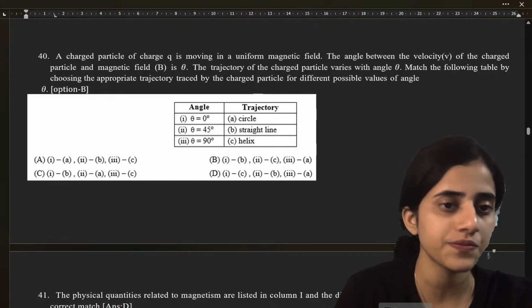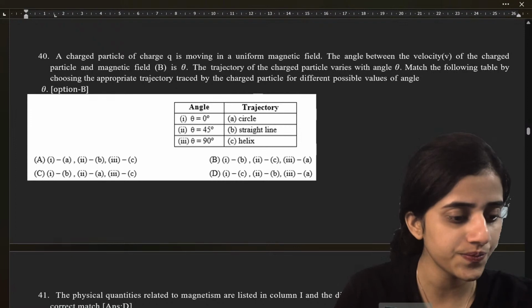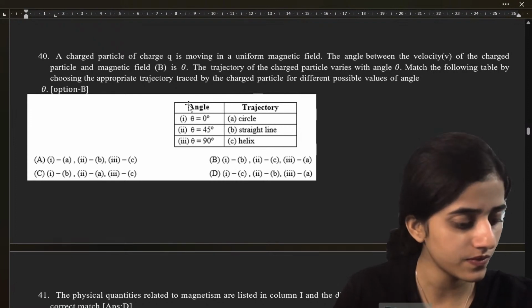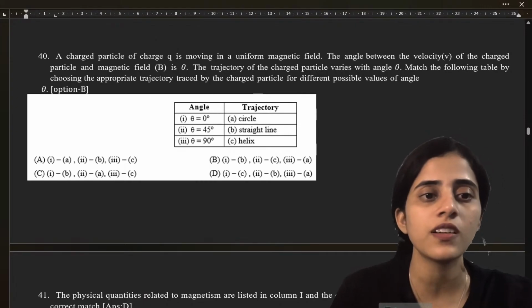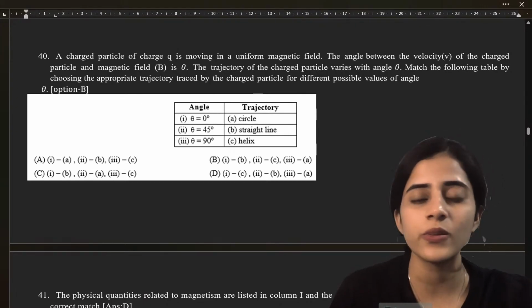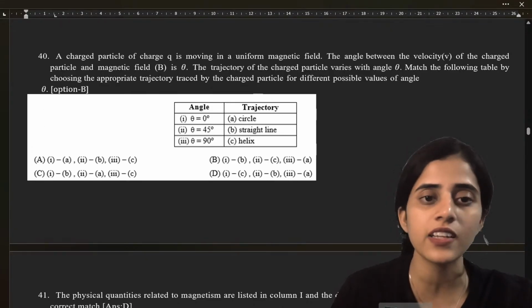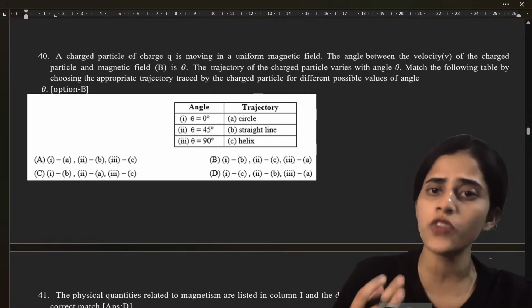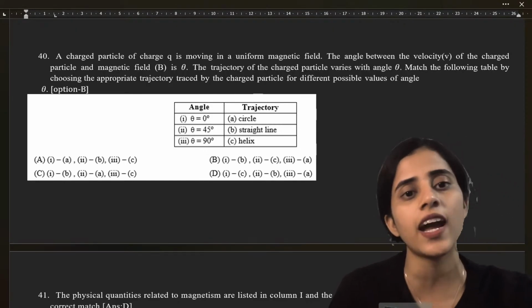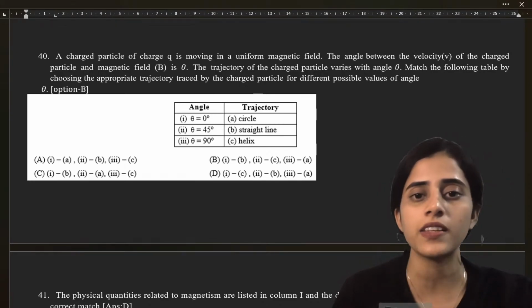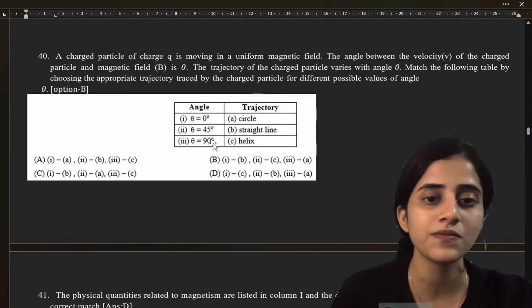Question 40. A charged particle of charge q is moving in a uniform magnetic field. The angle between the velocity of the charged particle and magnetic field B is theta. The trajectory of the charged particle varies with angle theta. Match the following table by choosing the appropriate trajectory traced by the charged particle for different possible values of angle.